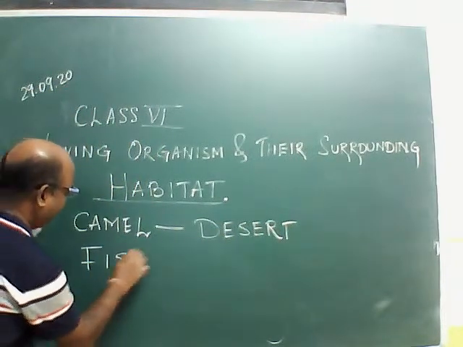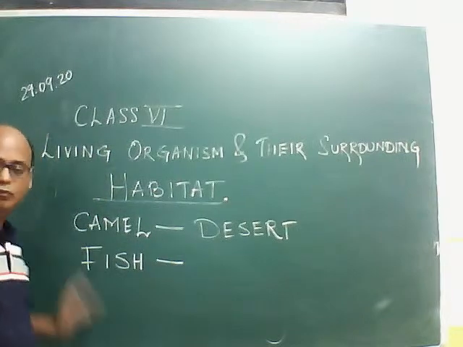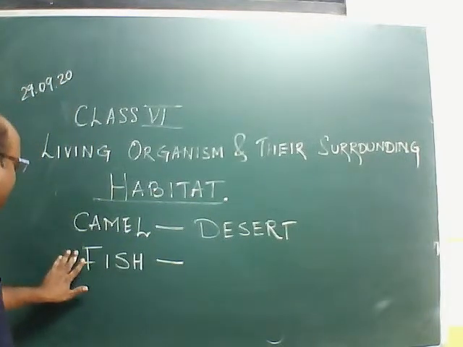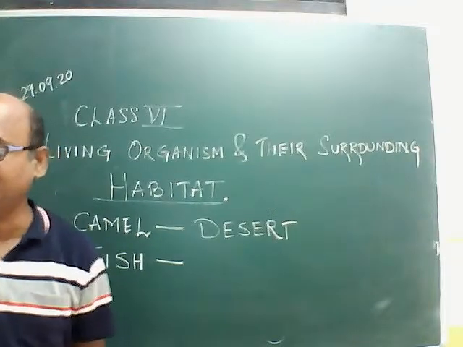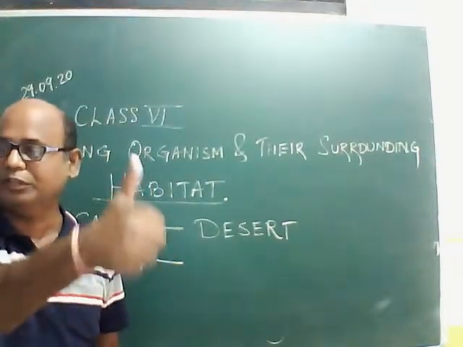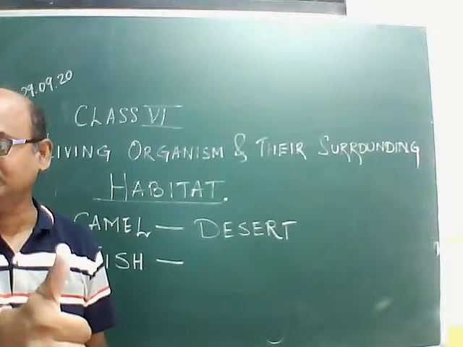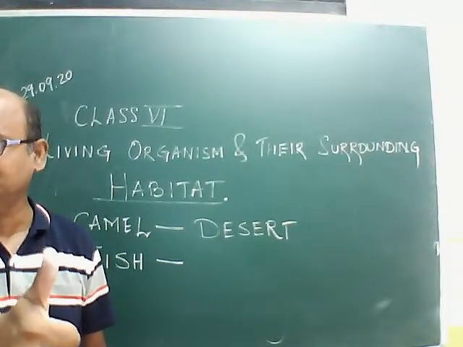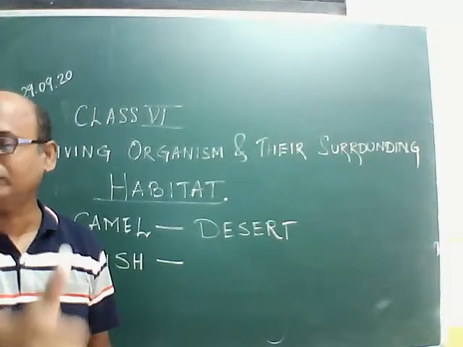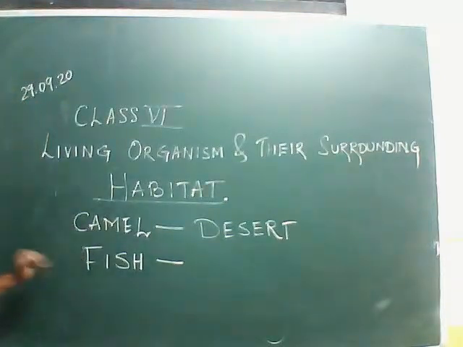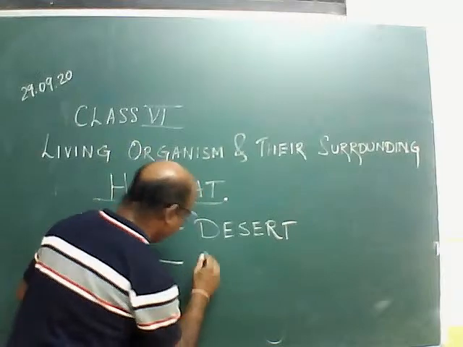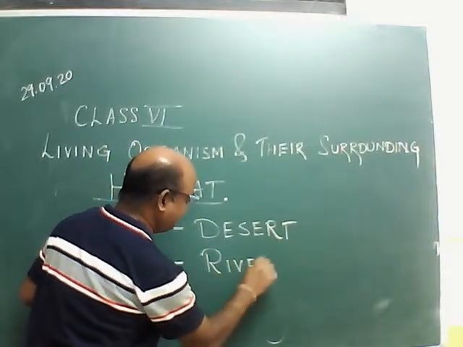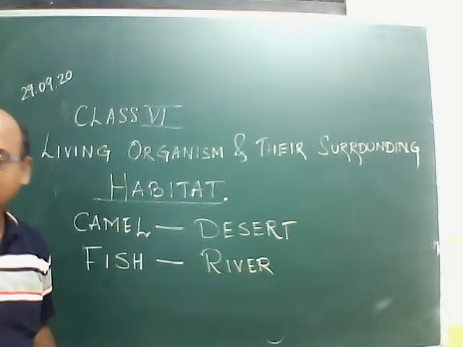What is the habitat for fish? Water. Very good. Vedanta gave a very correct answer. It is an aquatic animal. Santosh and Tripathi also gave very correct answers. So for fish, water is the habitat. Such as we can see, river is the natural place where you will find fish.